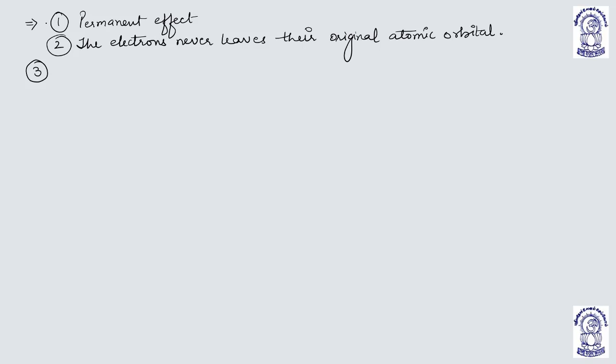So they are not leaving their original atom or atomic orbital. Third, it operates through sigma bonds. Understood? As we have discussed.